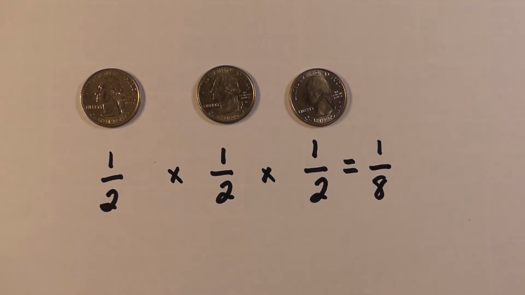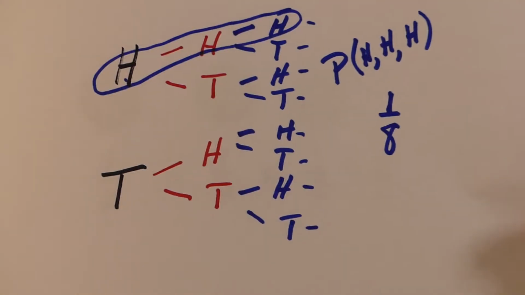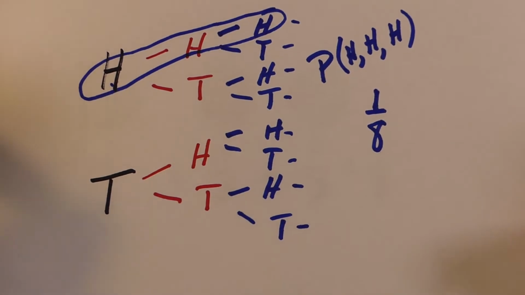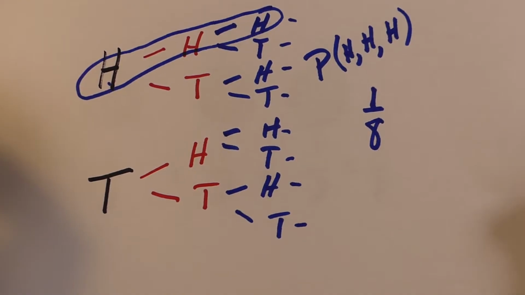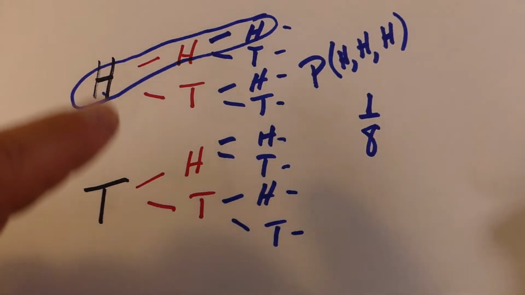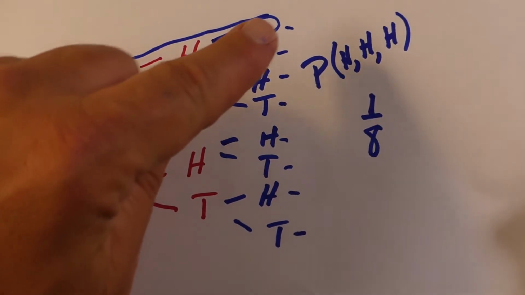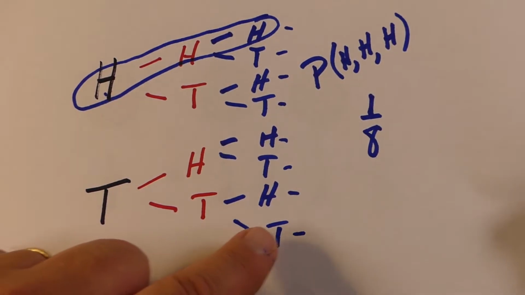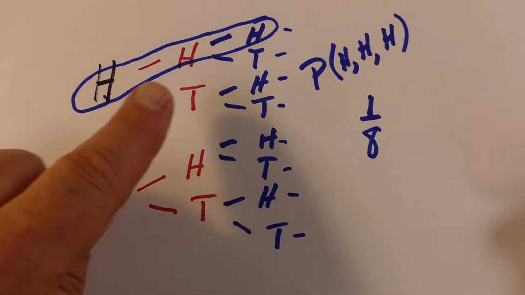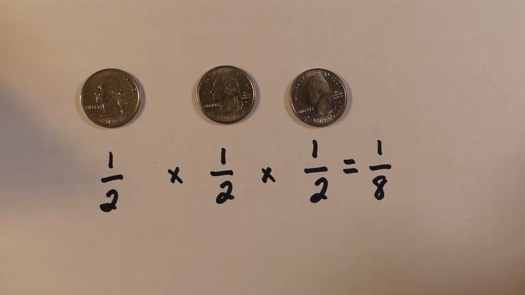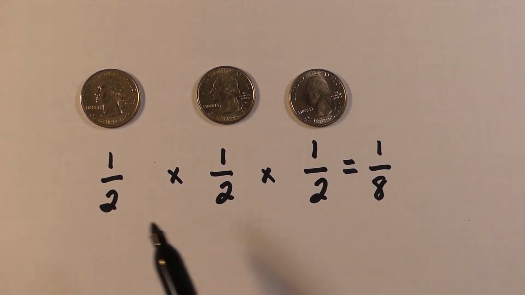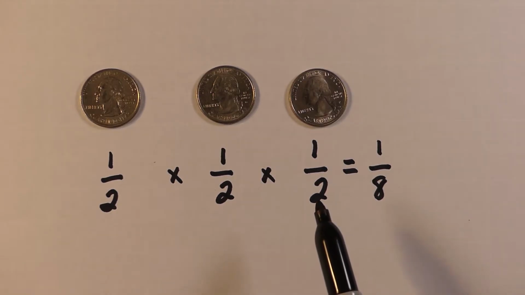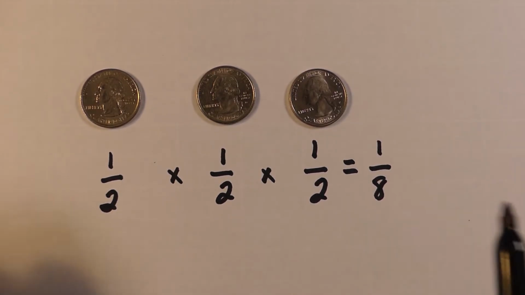Now, you can go back and look at the tree diagram that we were using earlier for this. You can see that there are 8 different combinations possible, and heads, heads, heads is just one of the 8. So we can just do the math. The tree diagram takes a long time. It's good to see, but doing the actual math is going to make it a lot quicker and easier.